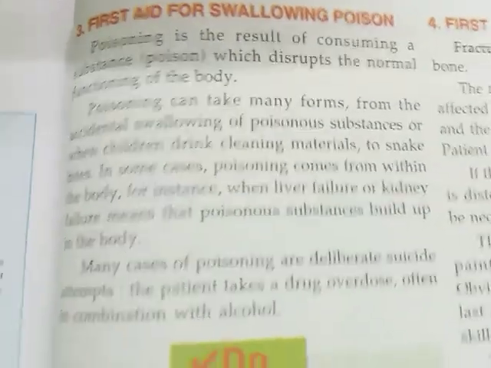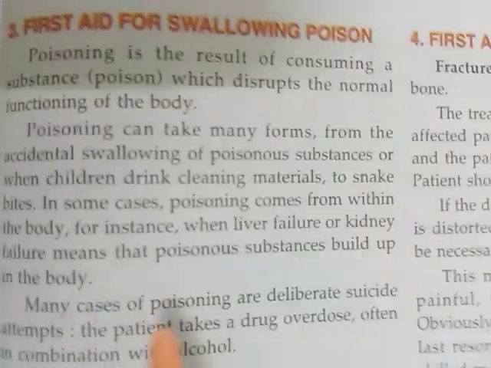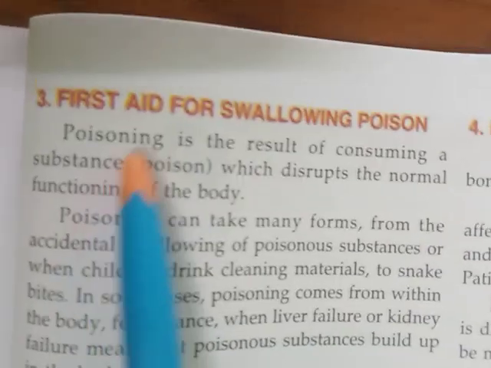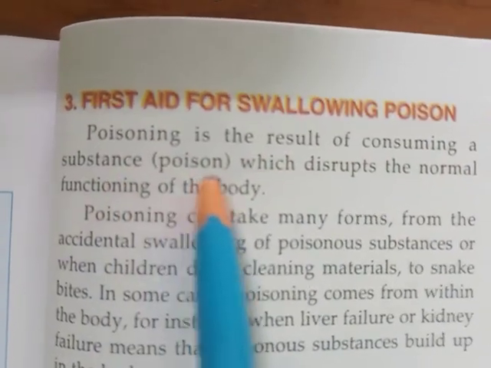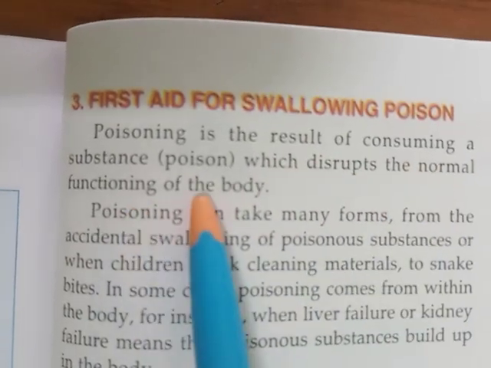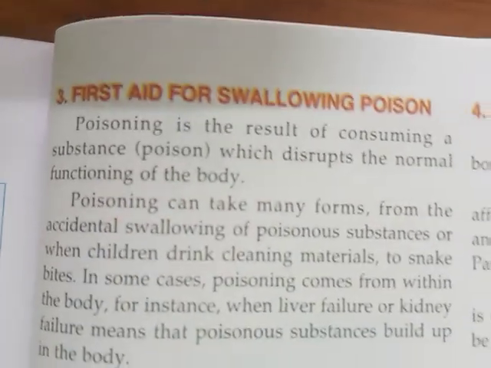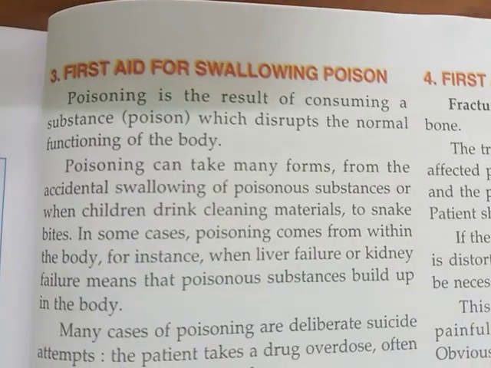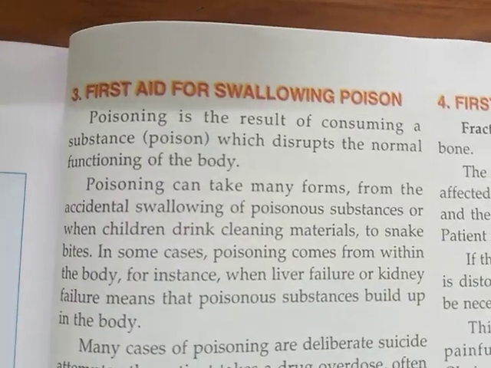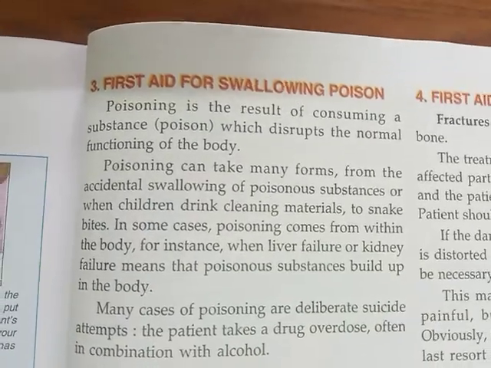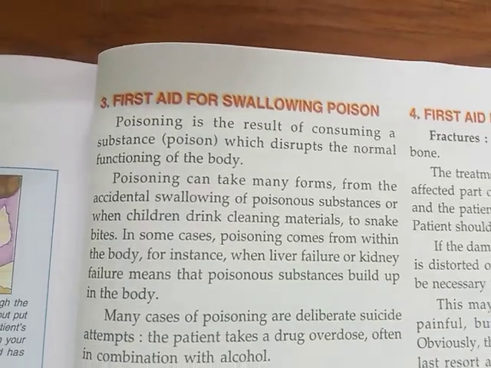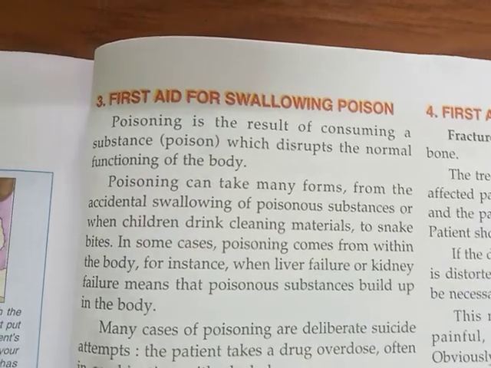If anybody has swallowed poison by mistake, what do you have to do? Poisoning is the result of consuming a substance, that is poison, which disrupts the normal functioning of the body. If anyone has consumed poison, what will happen? Poison disrupts the normal functioning of our body. So it is very important to take that poison out of the body.